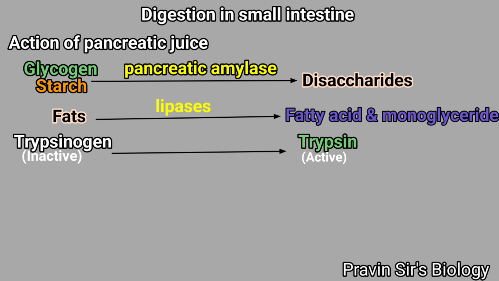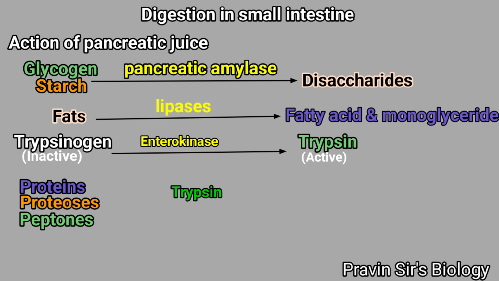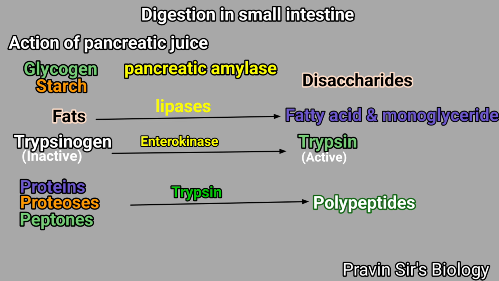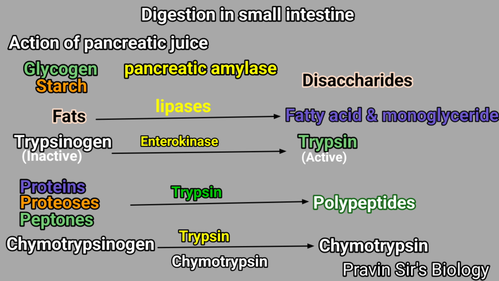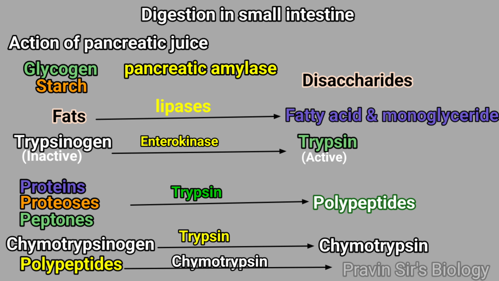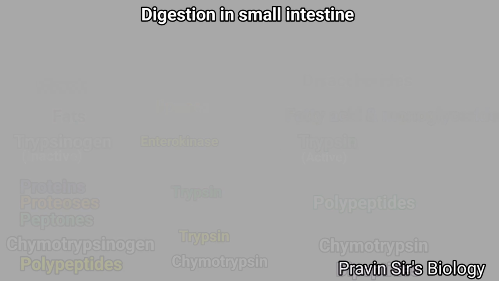This conversion is brought about by enterokinase present in intestinal juice. Trypsin converts proteins as well as proteoses and peptones to polypeptides. It also converts chymotrypsinogen to active chymotrypsin, and chymotrypsin converts polypeptides to dipeptides.